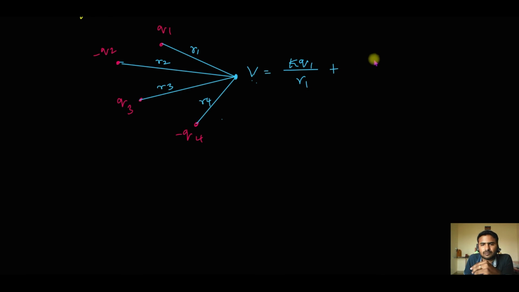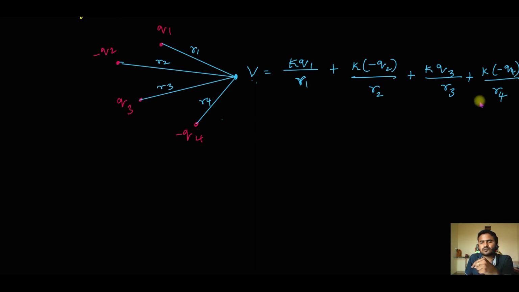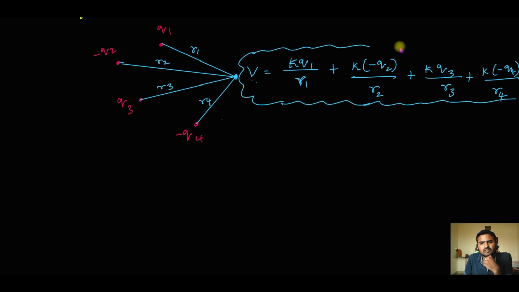point will be k into minus q2 divided by r2. Okay, and then potential at the same point due to the third charge will be k q3 by r3, and due to the fourth charge it will be k into minus q4 divided by r4. Okay, very simple, right? So this is how you will find out potential at a point due to a system of many charges.